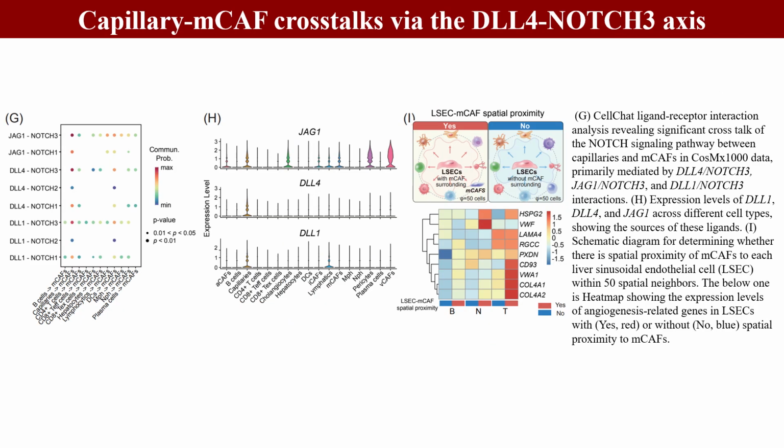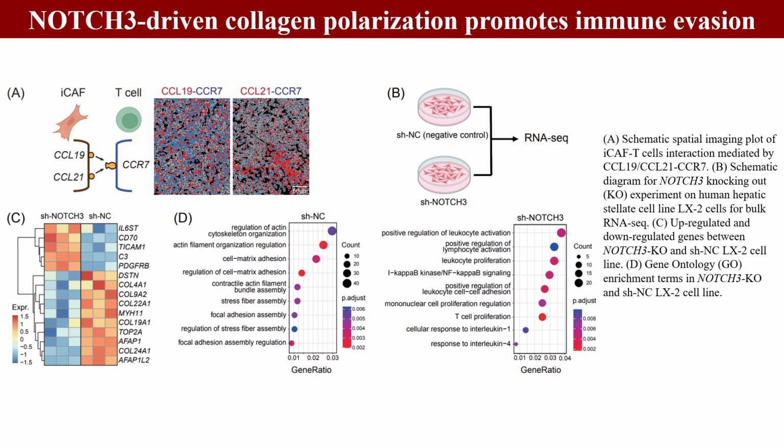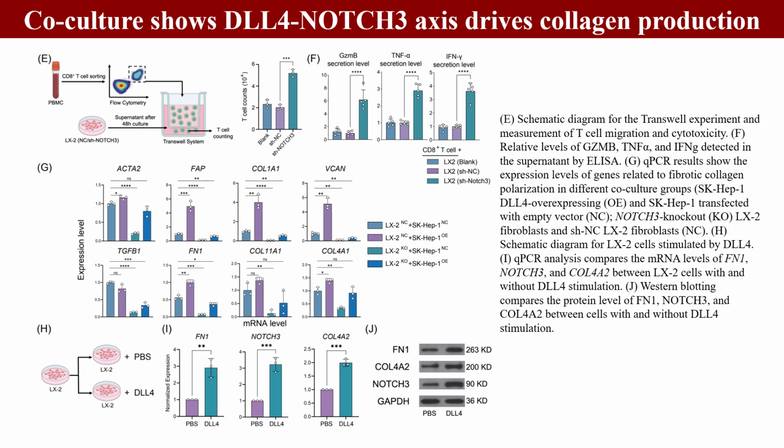Spatial ligand receptor analysis reveals DLL4 NOTCH3 crosstalk between capillaries and mCAFs, forming spatially adjacent profibrotic niches. H&E staining, spatial FISH, and spatial proteomics analyses confirm that capillary-derived DLL4 triggers mCAF collagen polarization. In vitro knockdown experiments show that NOTCH3 is crucial for driving fibroblast collagen polarization and subsequent immune evasion. In vitro co-culture models also indicate that the DLL4 NOTCH3 axis promotes collagen matrix formation.